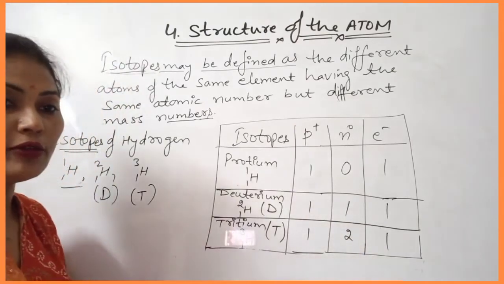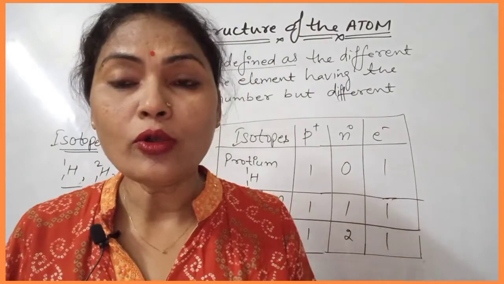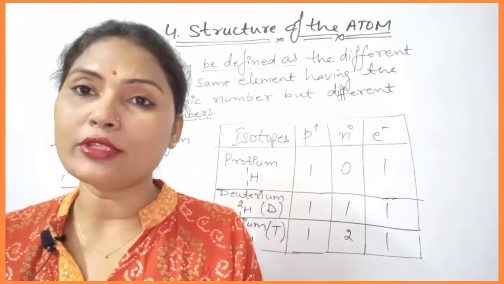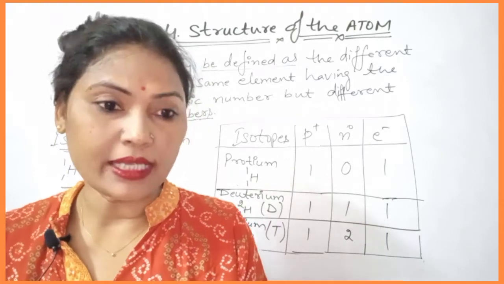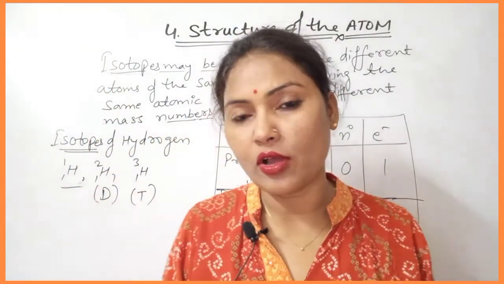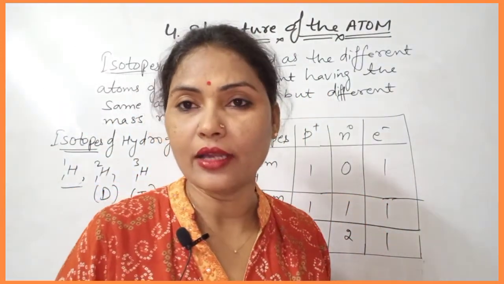Deuterium is the heavy hydrogen isotope of mass number 2, and tritium is the very heavy hydrogen isotope whose mass number is 3. Got it? So write the composition of all the isotopes of hydrogen and learn them.